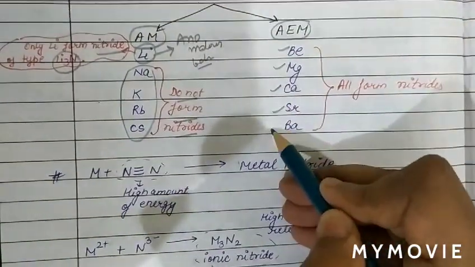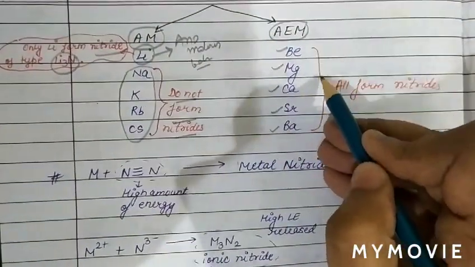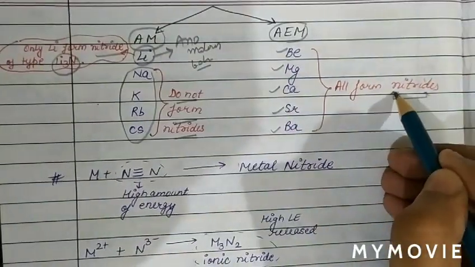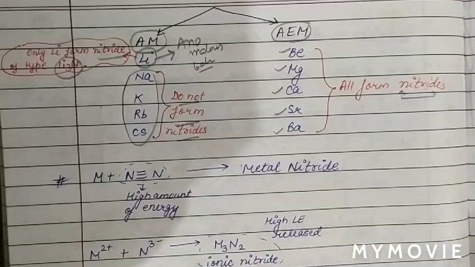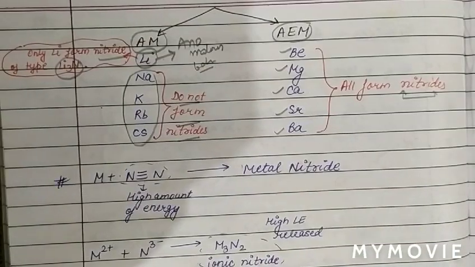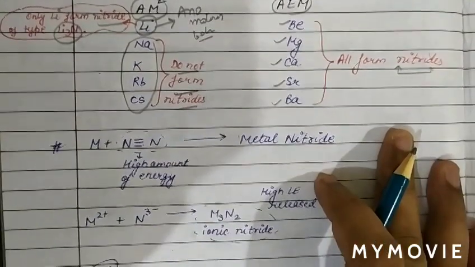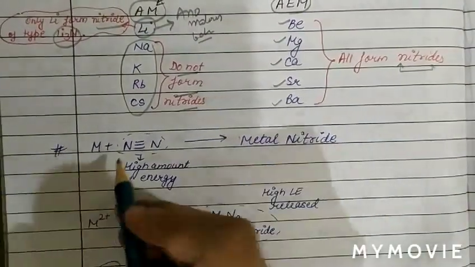Now see for alkaline earth metal. All elements in alkaline earth metal, beryllium, magnesium, calcium, strontium and barium, form nitrides. So all these elements can form nitrides.